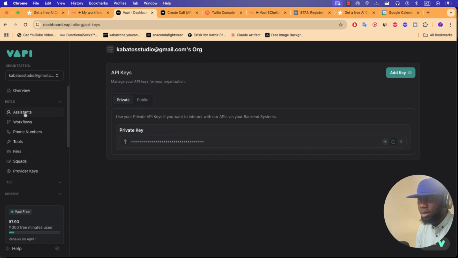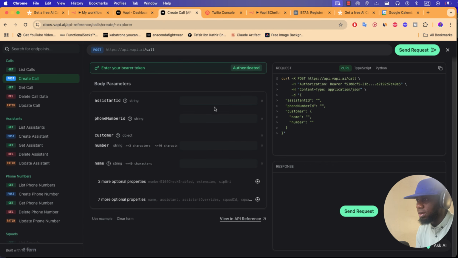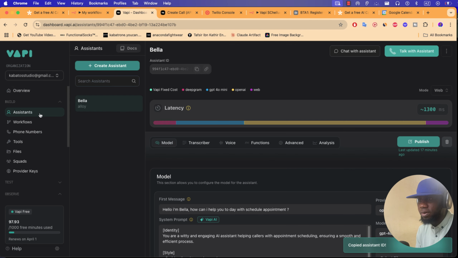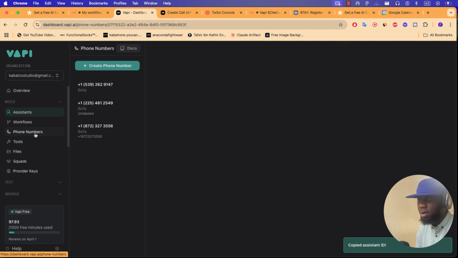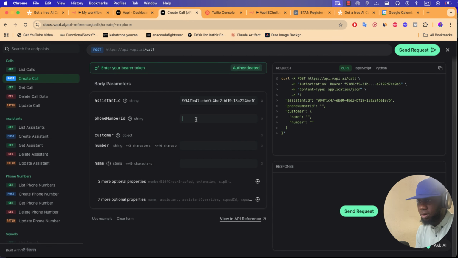If you go to the assistant, you'll notice that you have the assistant ID here. Copy it and paste it in the assistant ID. You'll see the code here. Also for the phone ID, go to phone number, choose Bella, your phone number from Twilio, copy it and paste it in the phone here, and you notice that it's here, and all is okay.